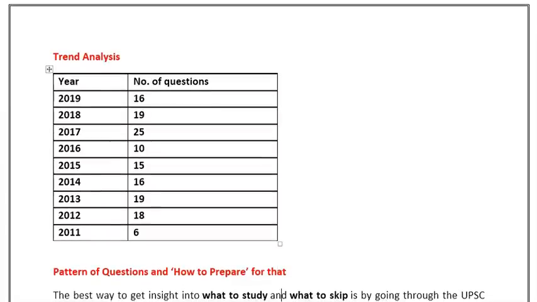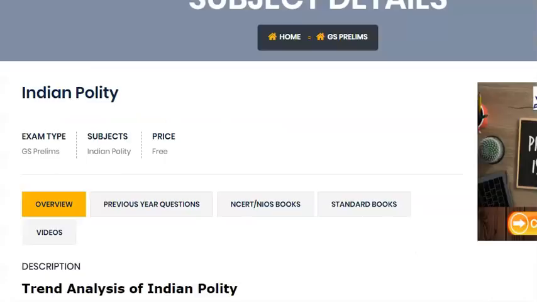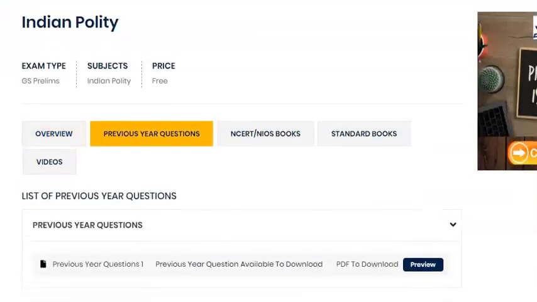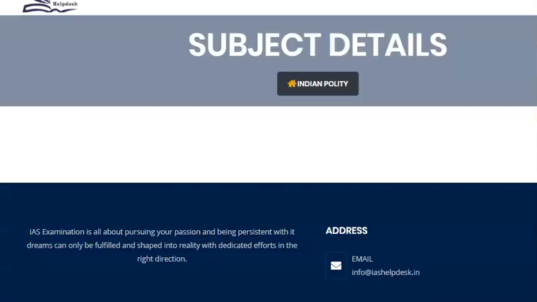Now the question arises: how to start preparation for polity and governance? The best way to start preparation for any subject is to analyze the previous year questions. You can visit our website ishelpdesk.in, and in the Indian polity section you will get an overview of the subject. Then in the previous year questions tab you can download the previous year questions by clicking on the preview section.